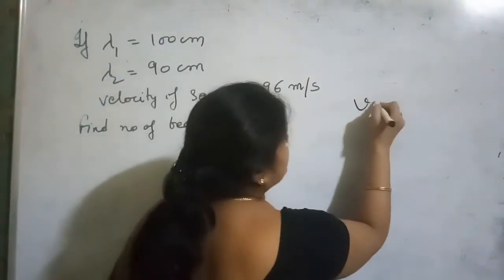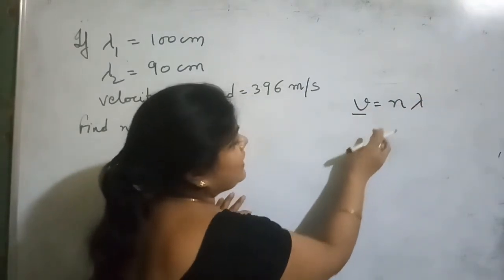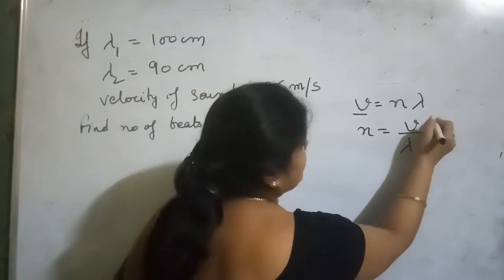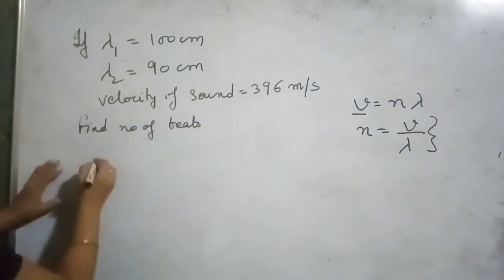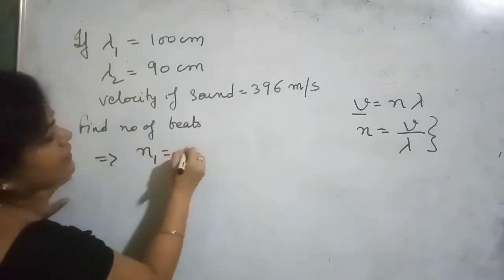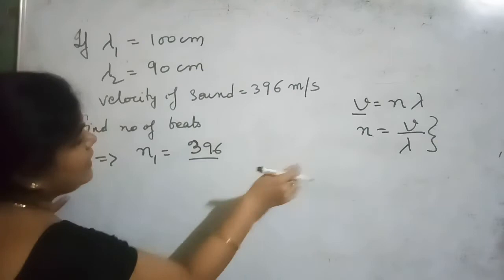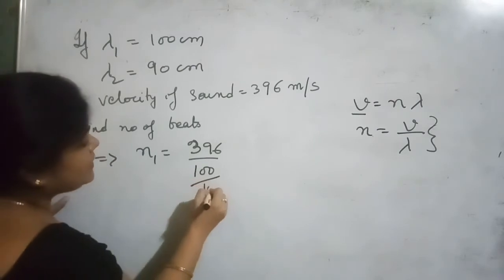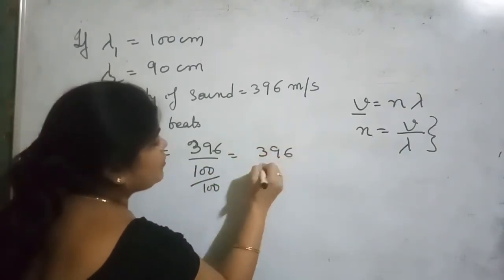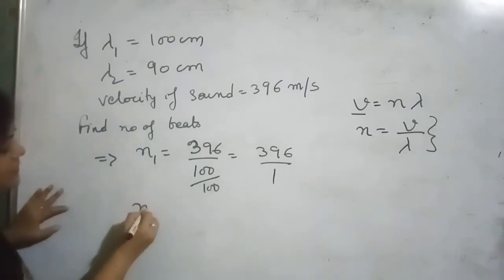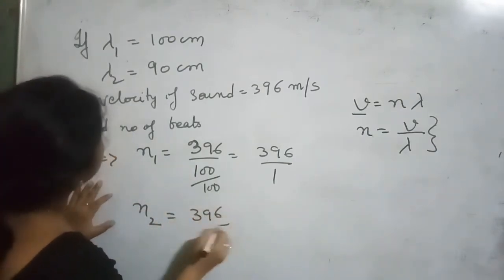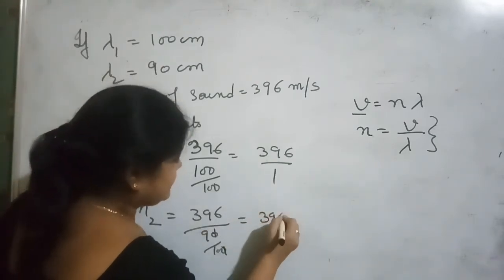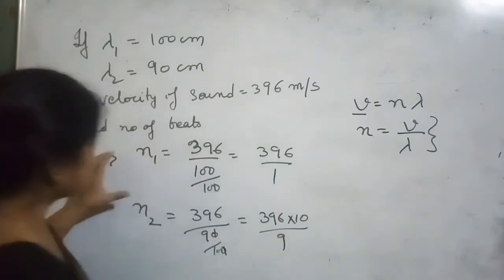As we know, V is equal to N lambda. This is the speed of sound, this is the frequency, and this is the wavelength. So frequency is equal to speed over lambda. We use this formula here. So for N1 we have 396 over lambda 1, that is 100 centimeter. 100 centimeter gets converted into meters, that means we get 396 over 1. Clear? For the second frequency we get 396 over 90 by 100, that means we have 396 into 10 over 9. So these are the two frequencies.